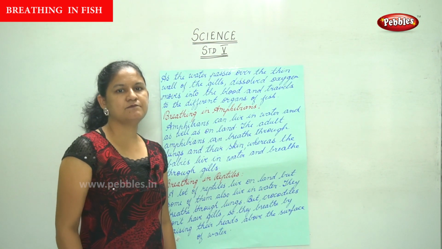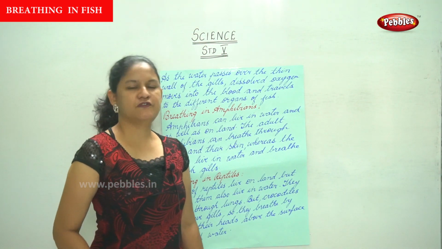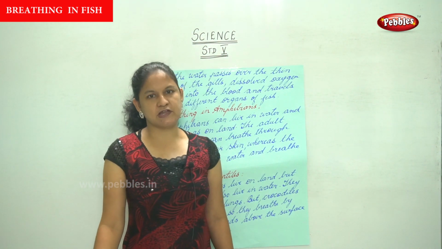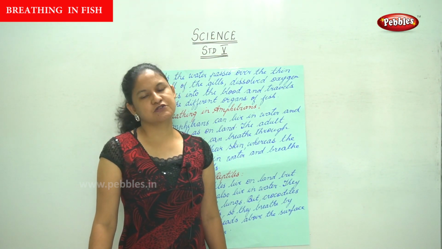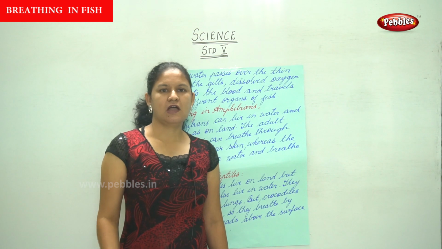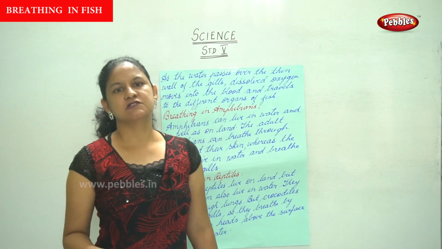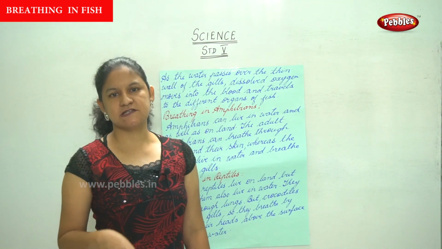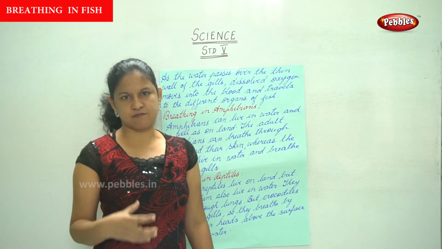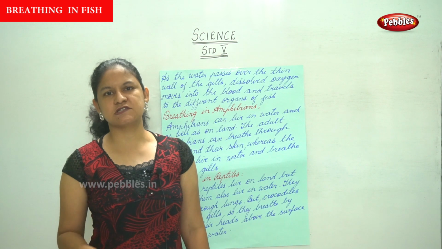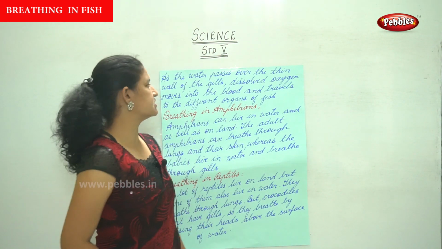And how does it breathe? A fish takes in water into its mouth, and it forces it out through gill passages.